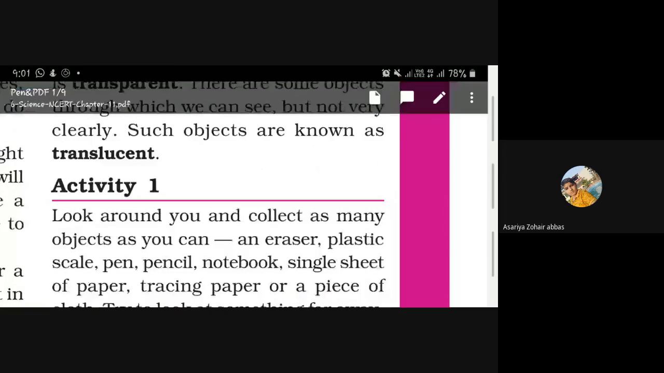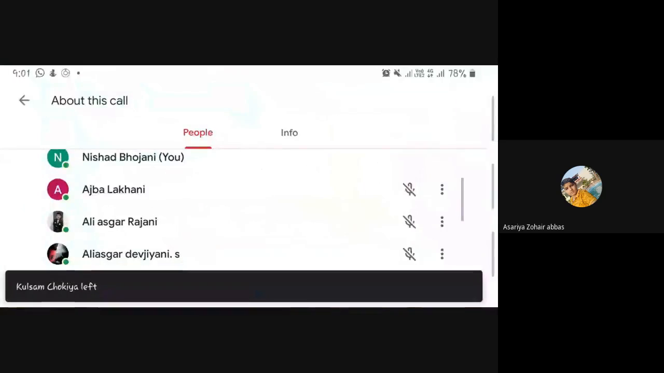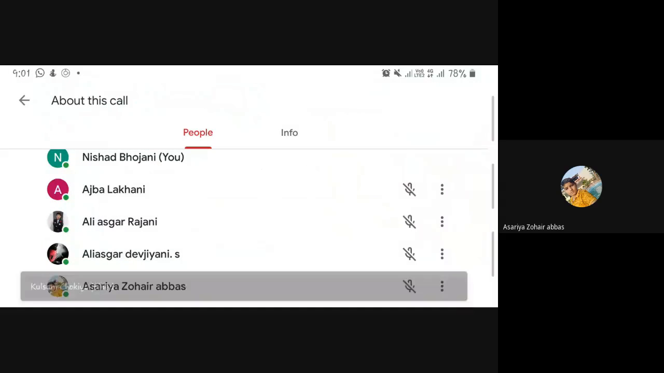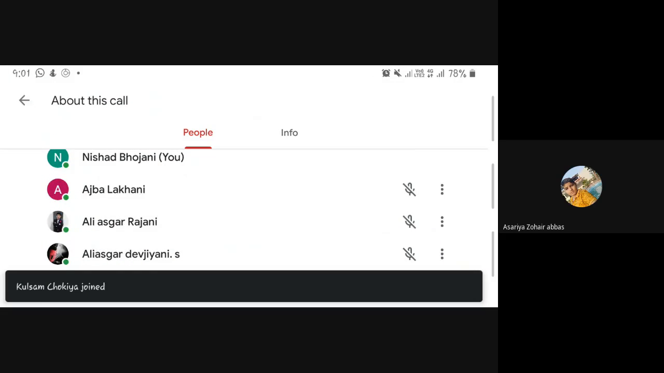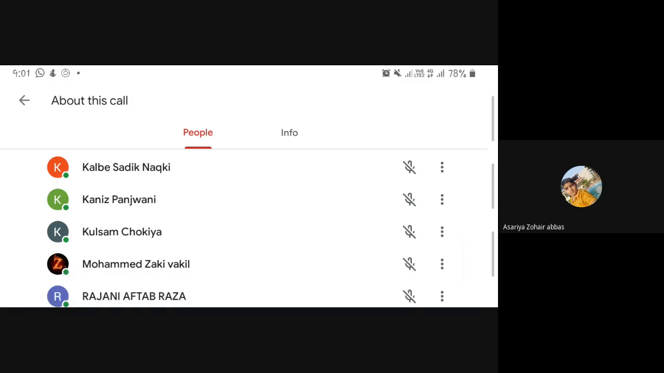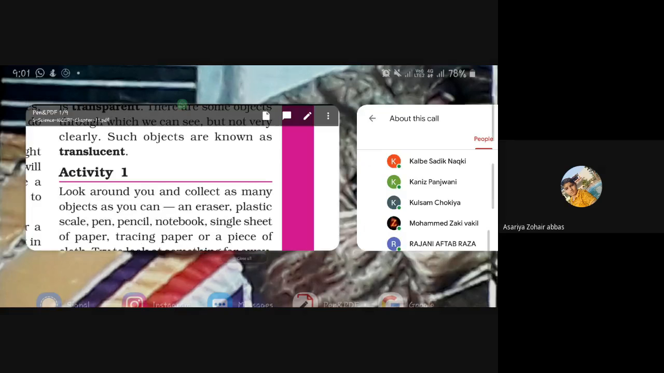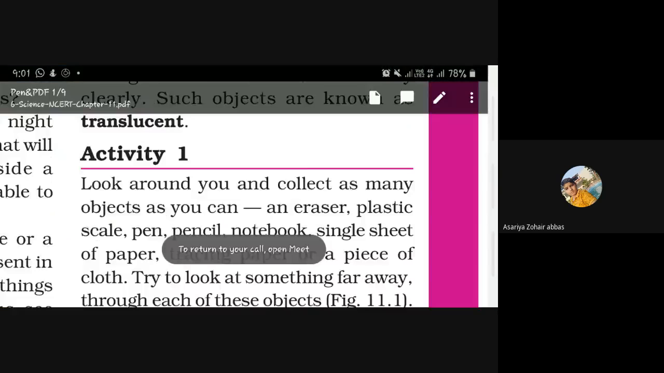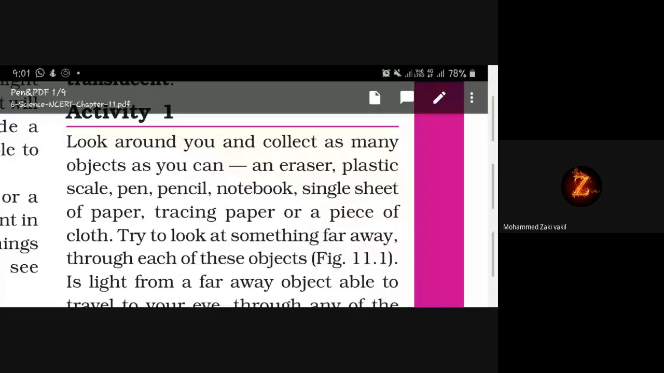Now in the activity. Okay, अब जो मुझे क्लियर जवाब देगा ना वो ही मैं उसको उससे ही रीड करवाऊंगी. Okay, so I want everyone to reply to me. Yes, ma'am. Zaki Vakil, open your microphone.